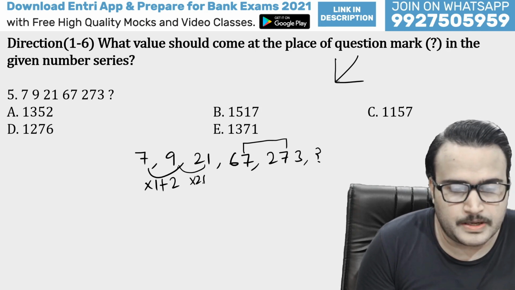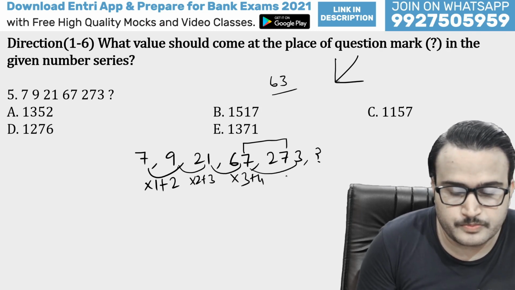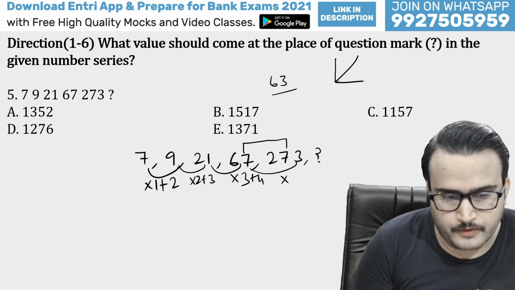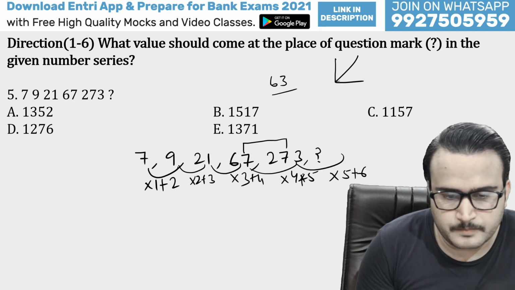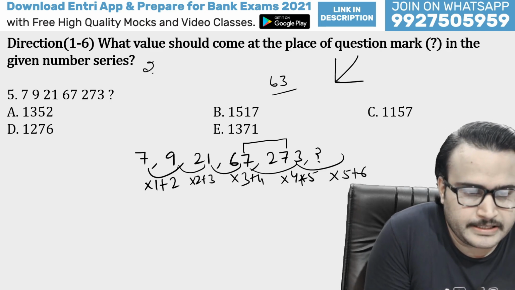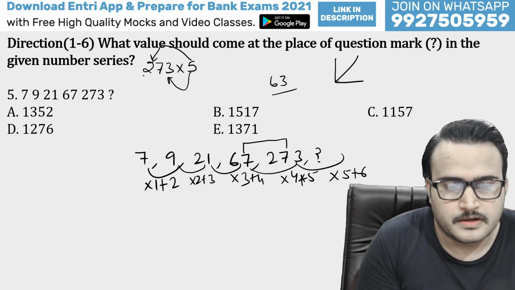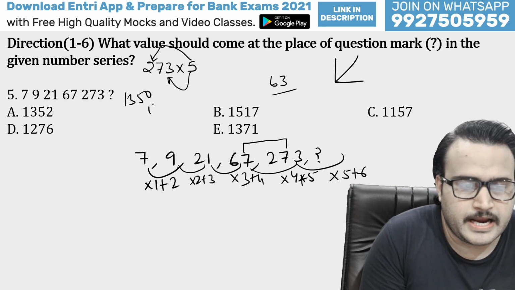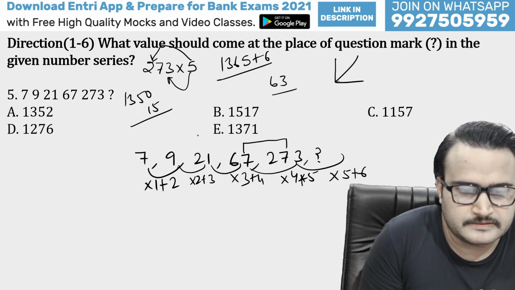So multiply 2 plus 3, next will be what? Multiply 3: 3 ones are 3, 3 twos are 6, multiply 3 plus 4. Next must be what? Multiply 4 into 5, and next must be multiply 5 plus 6. So this is plus. So 273 multiplied by 5 will be what, guys? This is 135 and this is 15. So 135 means 1350, and 15 will be 1365. 1365 plus 6 will be what? 1371.